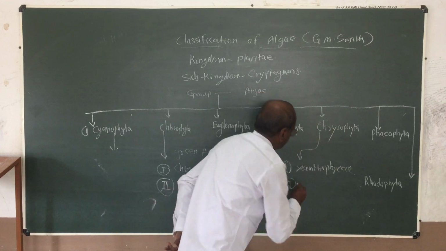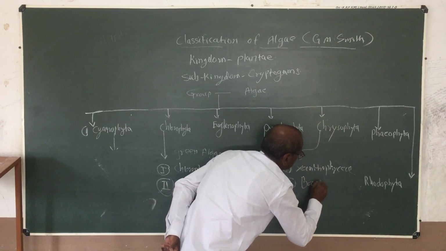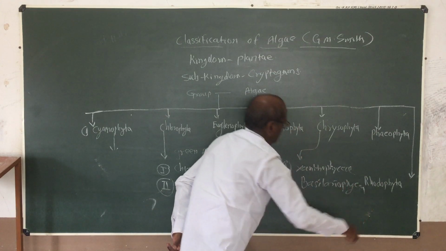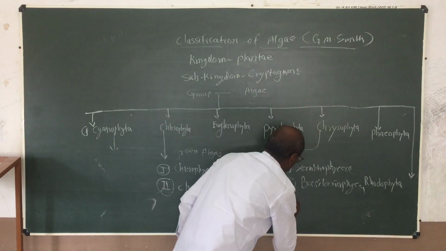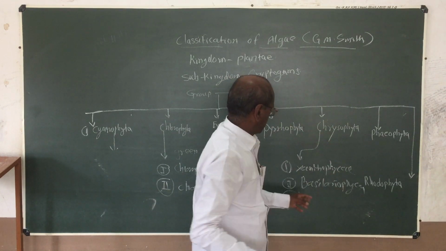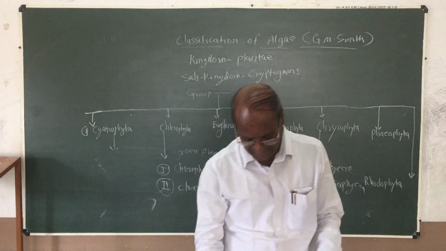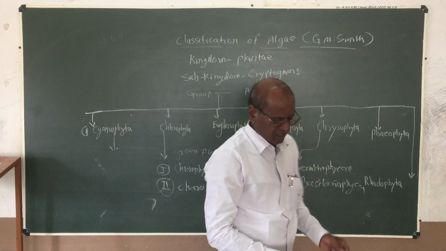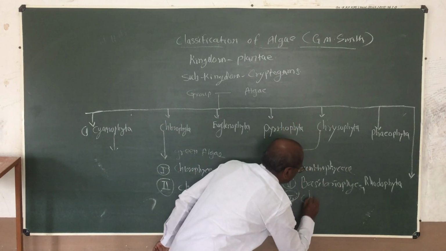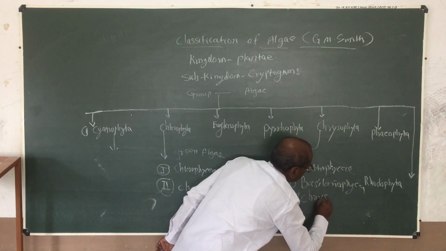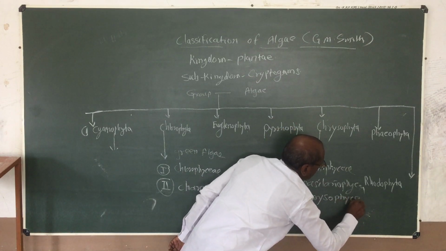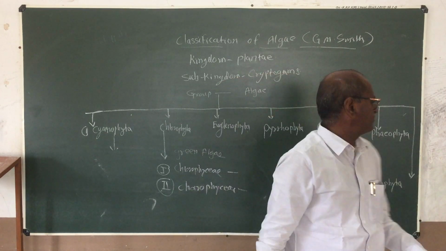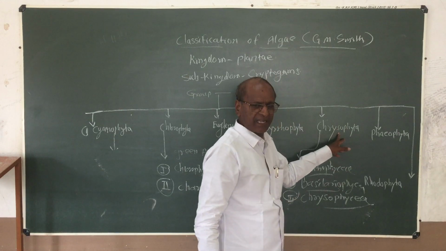Second one is Bacillariophyceae, and third one is Chrysophyceae. These are the 3 different classes of the division of Chrysophyta.